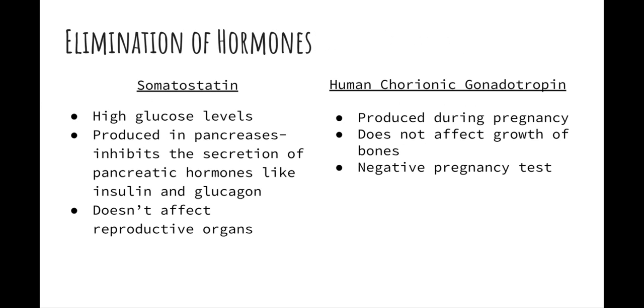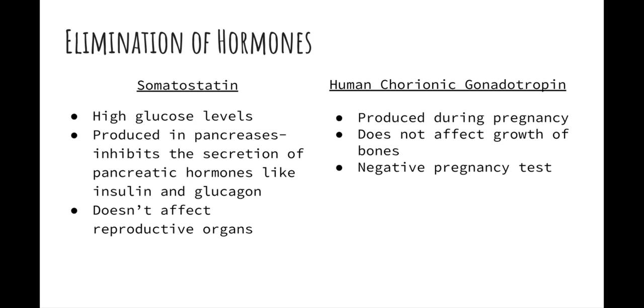Then the two hormones we eliminated from our list were somatostatin and HCG. When looking back upon the data from the different tests that we received, we decided to eliminate somatostatin and HCG from our possible hormone list. When looking back upon somatostatin, we found that our experimental rats had large levels of glucose. Somatostatin is produced in the pancreas and inhibits the secretion of pancreatic hormones like insulin and glucagon. If our rats had high glucose levels, then somatostatin couldn't be a possibility. Also, somatostatin doesn't affect the reproductive organs, which is one of the largest changes in our data set.